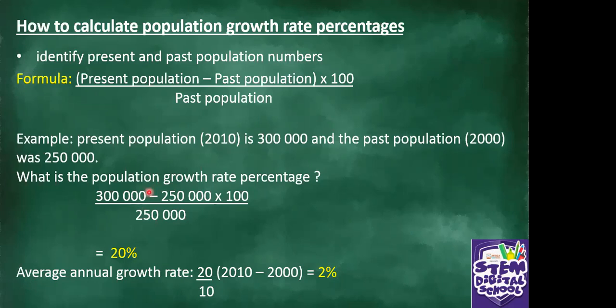Okay, so I hope you copied the formula. Okay, grade 9s. So present population minus past population times 100 divided by past population.